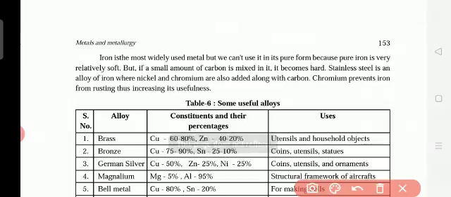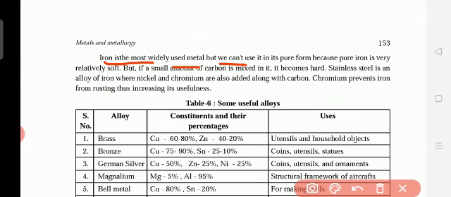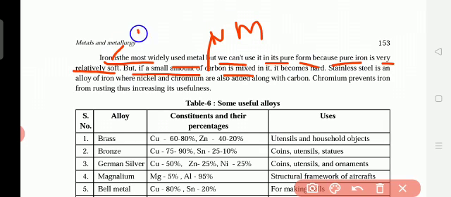Here you see, iron is the most widely used metal, but we cannot use it in its pure form because pure iron is relatively soft. Iron is a pure metal, but we cannot use it because it is very soft. But if a small amount of carbon, which is a non-metal, is mixed in the iron, which is a metal, it becomes hard.